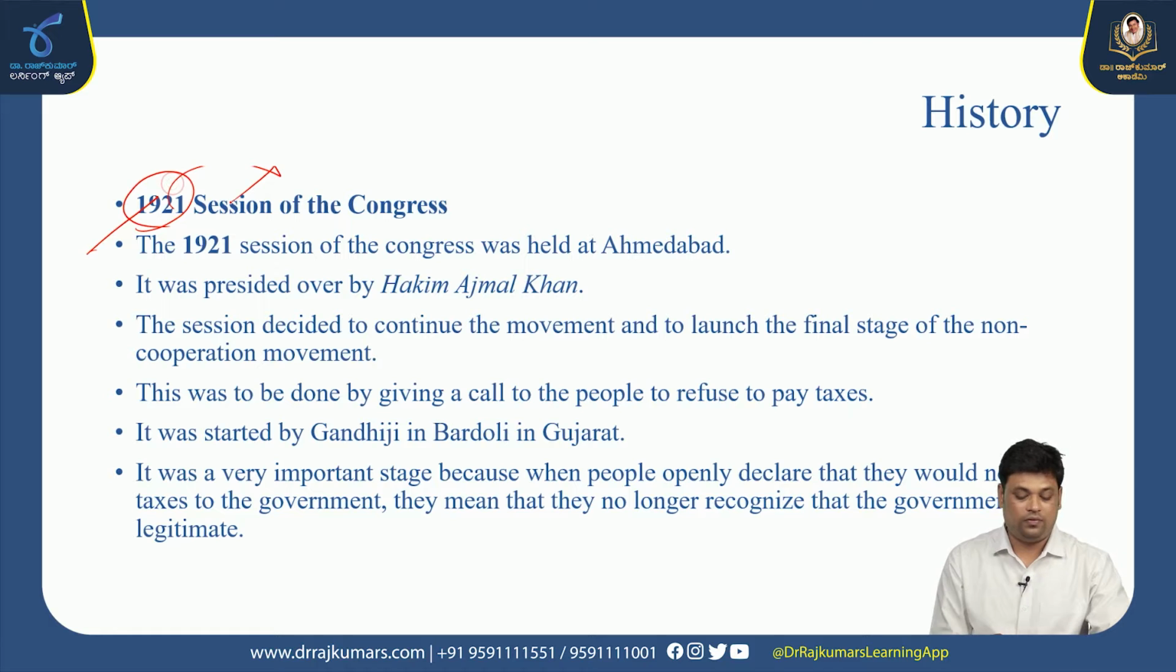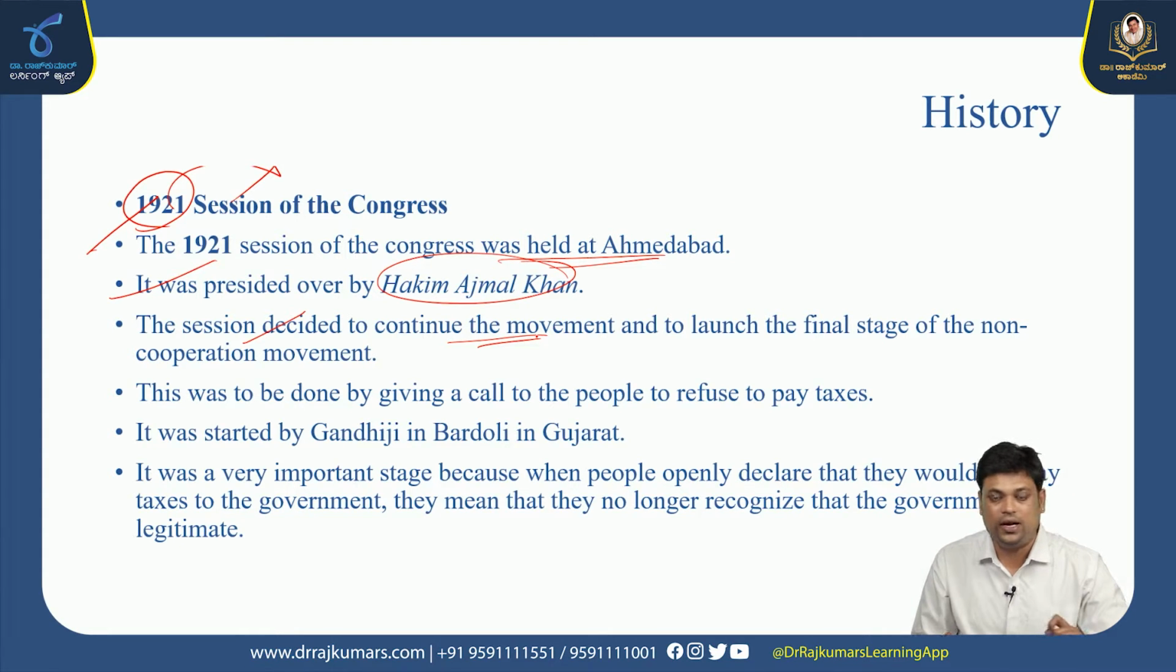In 1921, a session of the Congress was held at Ahmedabad. It was presided over by Hakim Ajmal Khan. The session decided to continue the movement and to launch the final stage. The final stage of the non-cooperation movement in 1921 was to launch the civil disobedience movement against the British authority.